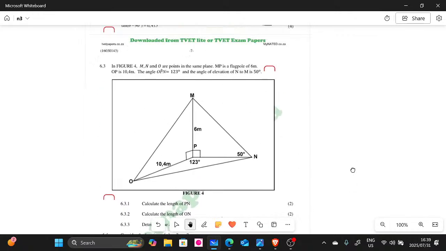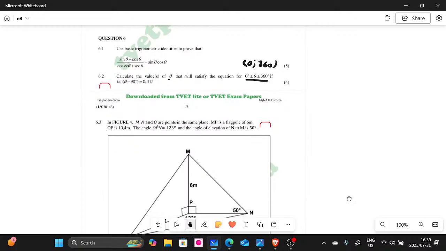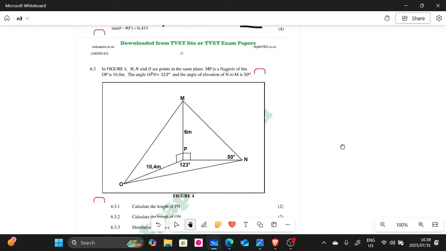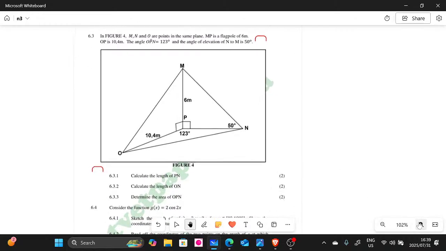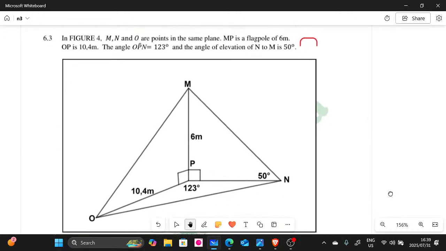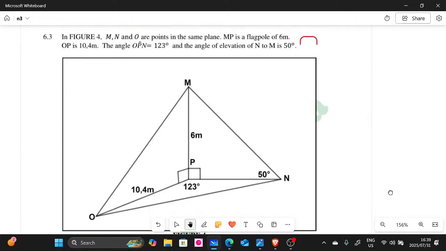Right, let's look at 6.3. We are done with 6.2, guys. Let's look at 6.3. All right, so 6.3, let me show you what is happening there. We have the figure, which is figure 4. They say in figure 4, M, N and O.